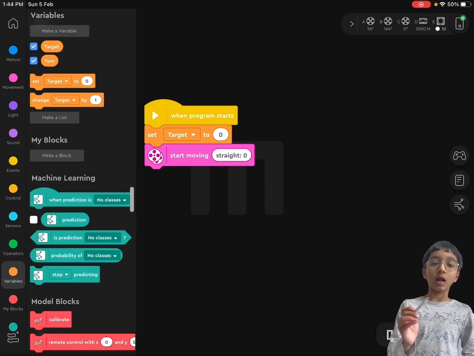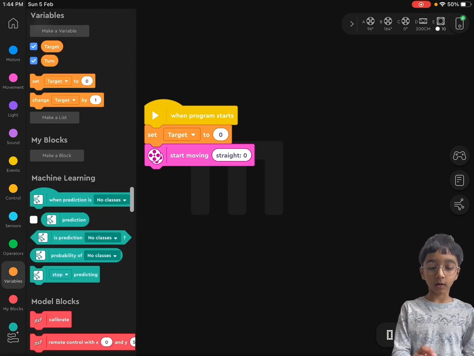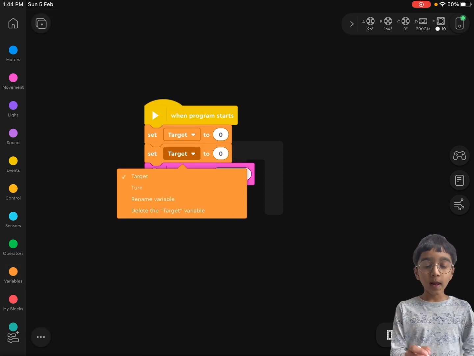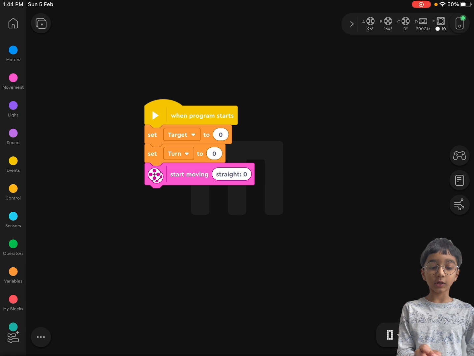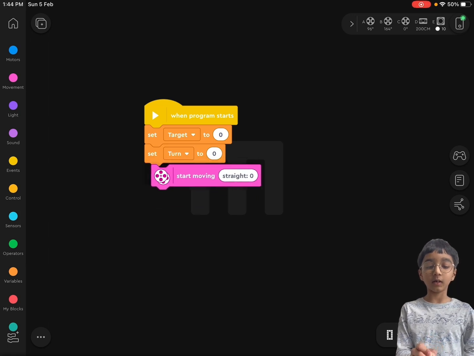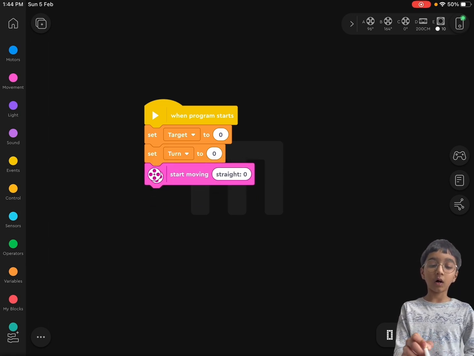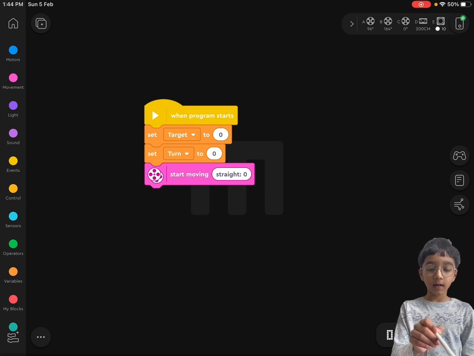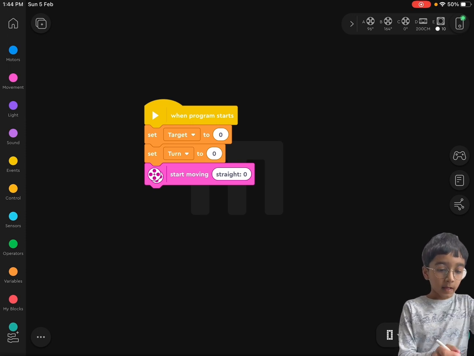But now you have to make another one. I've already made that one, and I've named it turn. Then you can connect your start moving straight block on the bottom of the code that you did after the variables.